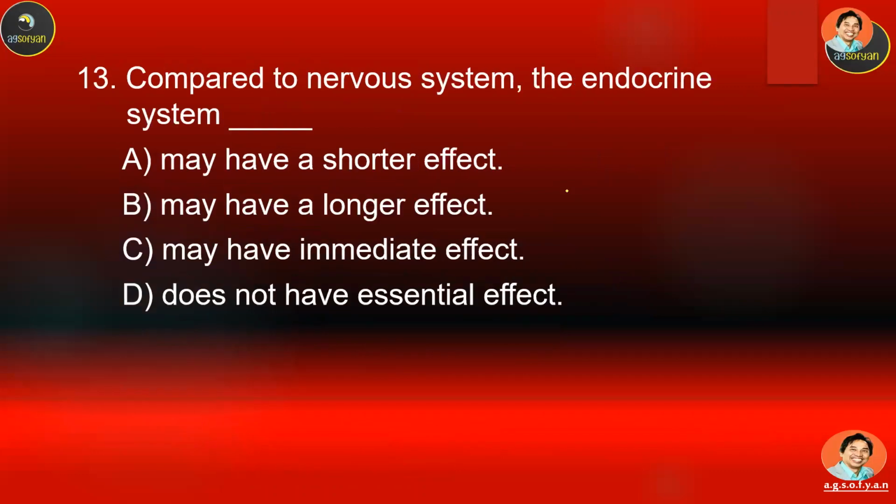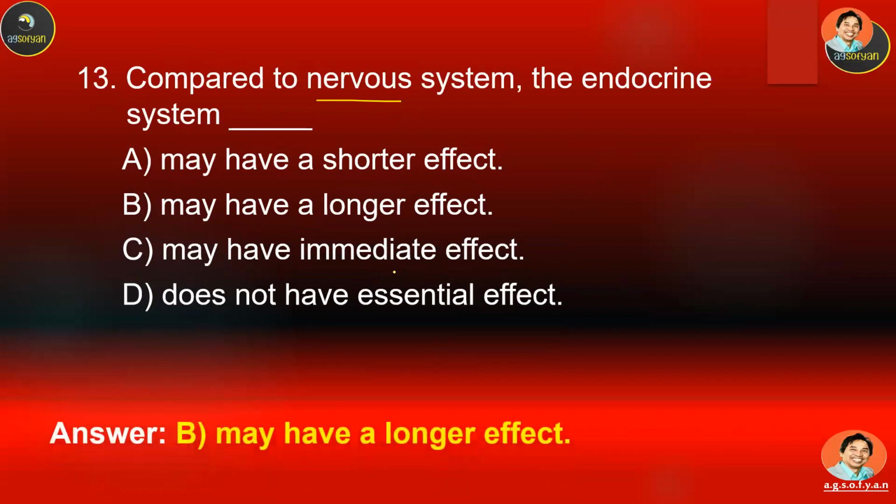Number 13, compared to the nervous system, the endocrine system, blank. A, B, C, or D. So compared to the nervous system, the endocrine system has longer effects. Hormones have a longer effect, while neurotransmitters have a very fast effect.